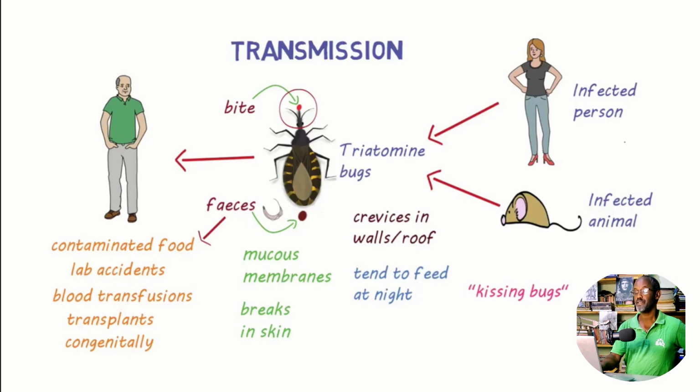And transmission, this is the bug, the triatomine bug, and it bites, it drops its feces. We rub the feces, and it enters into the bite wound into our body. Or the feces may contaminate food, or lab accidentally, or blood transfusion. It could enter into our body through blood transfusion. It can even pass from the mother into the fetus transplacentally.